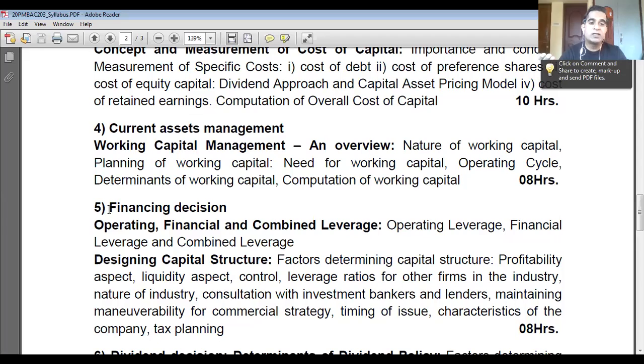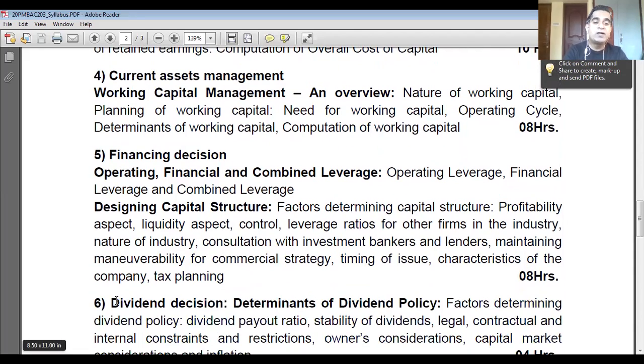I explained that in the first aspect, a manager needs to invest in new projects which can generate revenue for the company. But to invest, the manager would require finance or money. So how finance is raised, in what proportion of debt and equity, is discussed in unit number 5, financing decision. This is the second decision of the finance manager which he has to make.